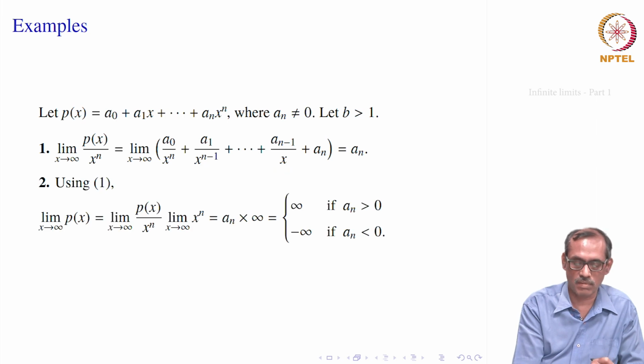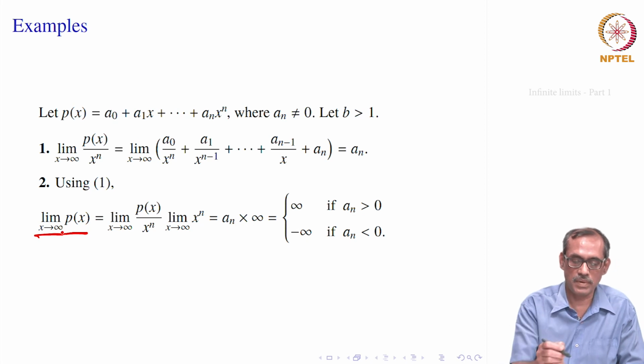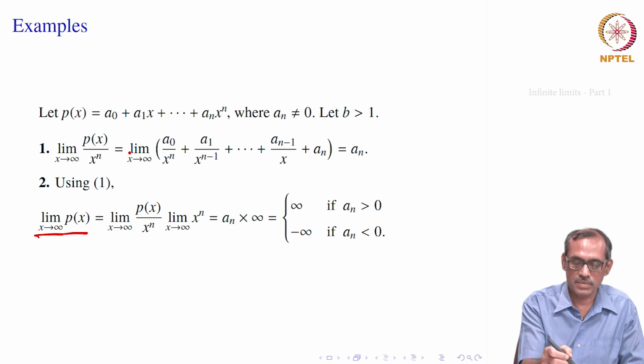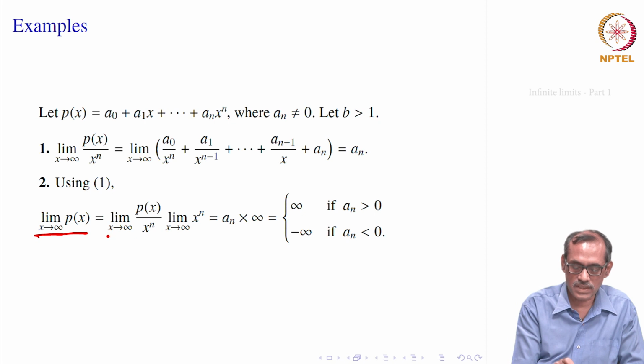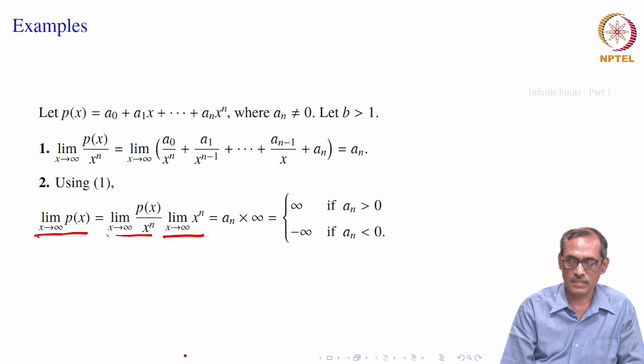We will go to the next problem. It asks about finding the limit of p(x) as x goes to infinity, p(x) itself, not p(x) by x to the power n. So, again since we have computed p(x) by x to the power n, we can use that. That says you can break it into this, provided both the limits exist. We know this one, only the right one we do not know, but it is not the existence of a limit now.